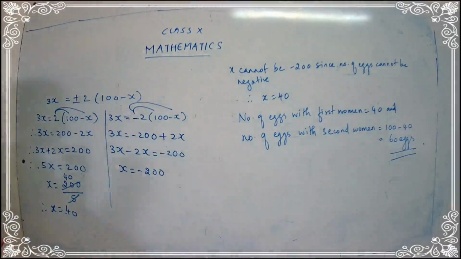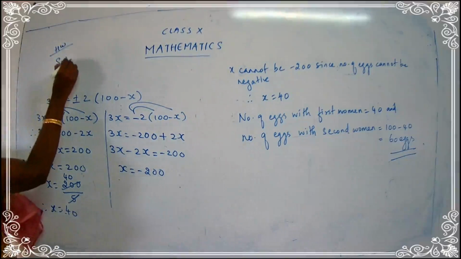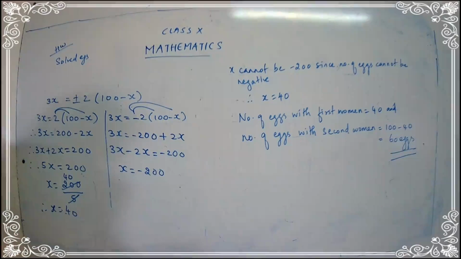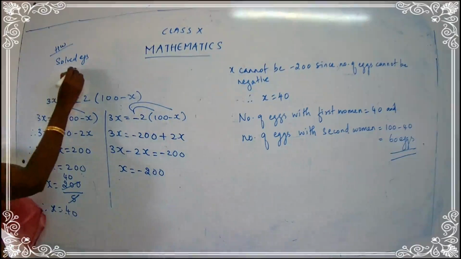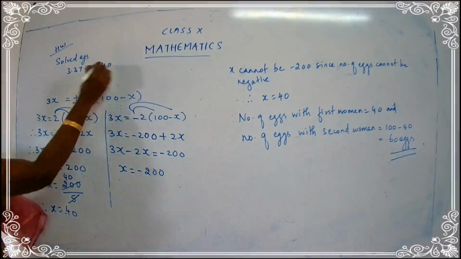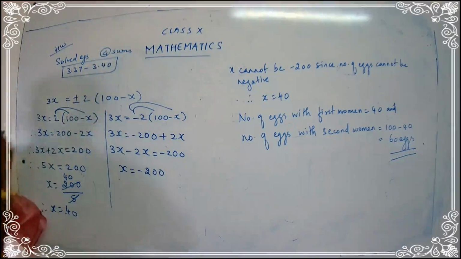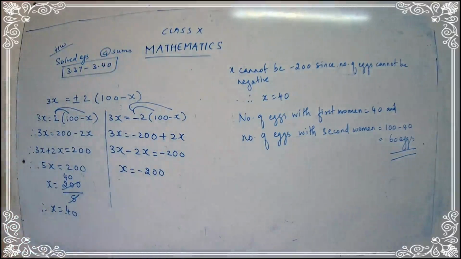I want the steps. You have to follow the steps and give the answer. So homework, solved examples 3.37, 3.38, 3.39 and 3.40. It's totally 4 sums. So what is the homework? From 3.37 to 3.40.